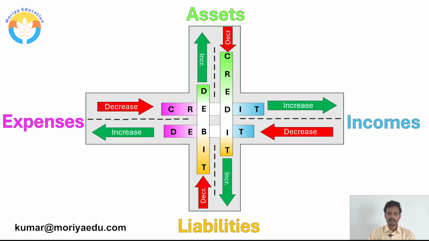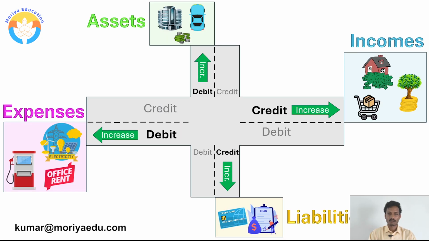If we combine debit and credit rules for all the account types, this is how it looks. So now we will understand this with an example. For example, we have purchased an asset, that is building. So asset is increasing. Whenever asset is increasing, we need to debit it. In the same way, we have purchased a car, we need to debit it because car is an asset. For example, we have received some money from our customers, so debit it because that is an asset.